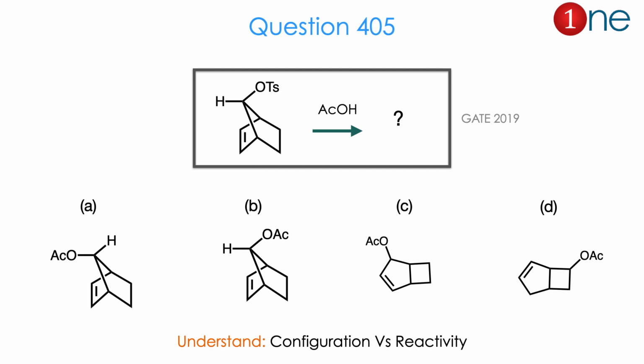So you have to find where the acetate is attached, whether it is in cis fashion with the alkene or trans fashion with the alkene, or the ring opened one with 2 fused systems where the OAc positions are different. Basically 4 different possibilities of substitution. So from the bridged carbon and substitution, you might realize the question is really about configuration versus reactivity. The answer is B. Let us see how.